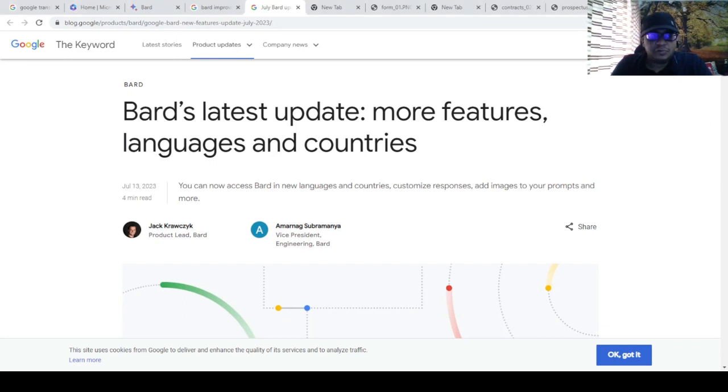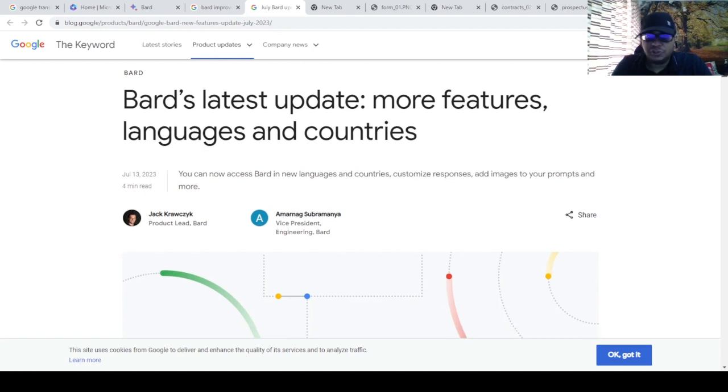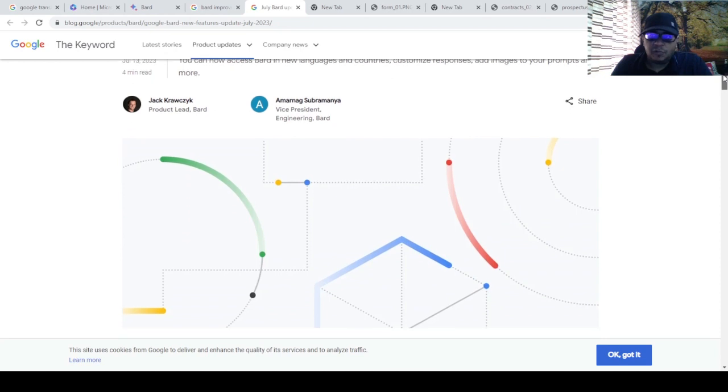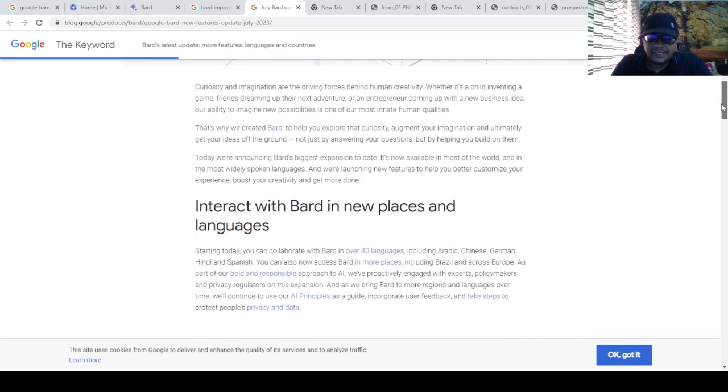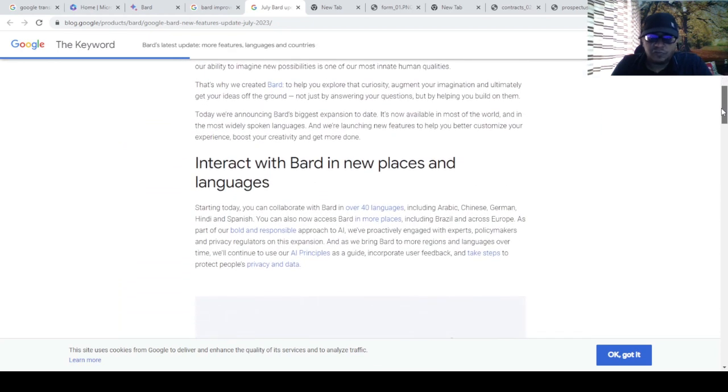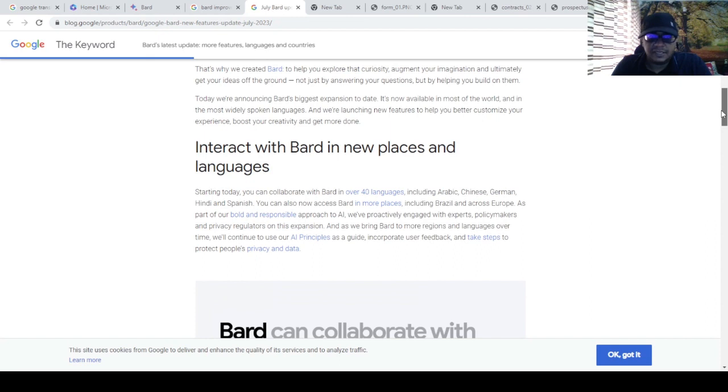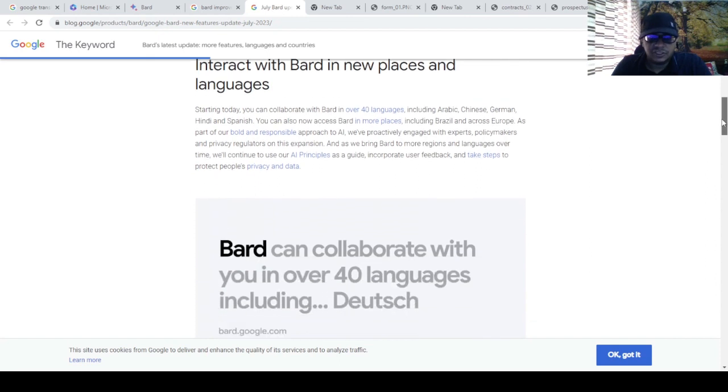So today we are going to see how the newly updated Bard will perform for various use cases. Those of you who don't know, Bard has come up with some latest updates, and what it claims to be is that it can support almost 40 languages. So it's definitely a lot better than the earlier versions.